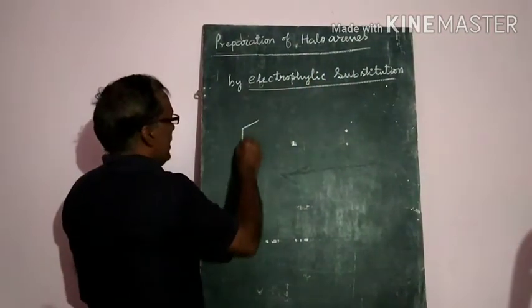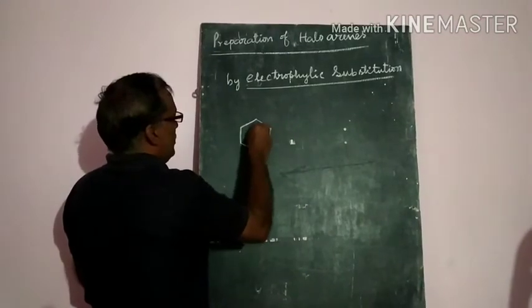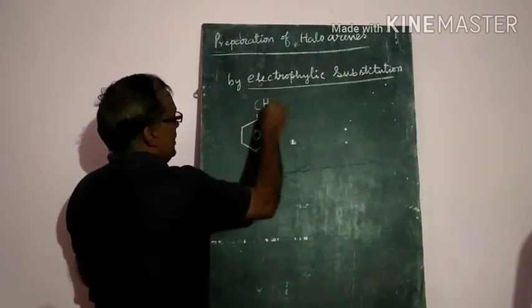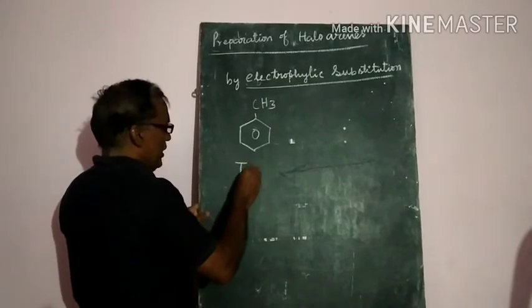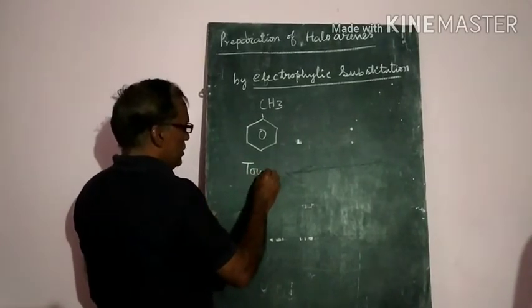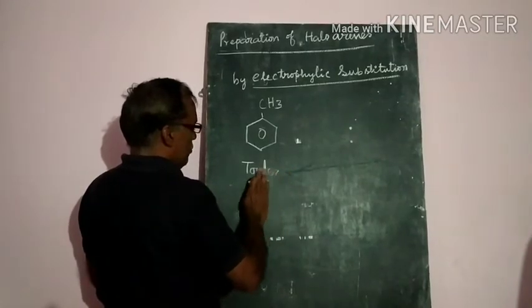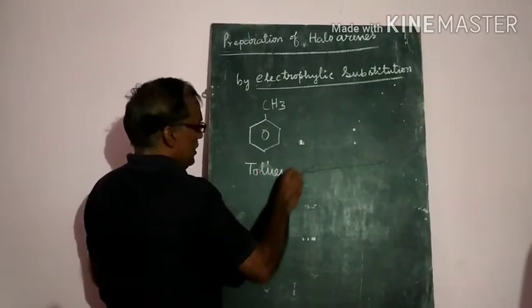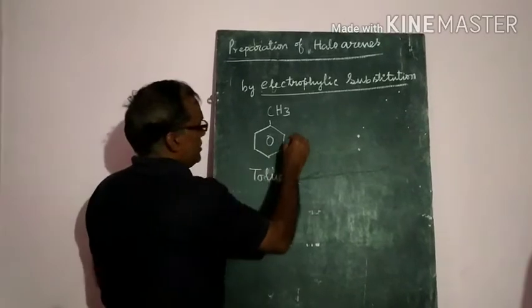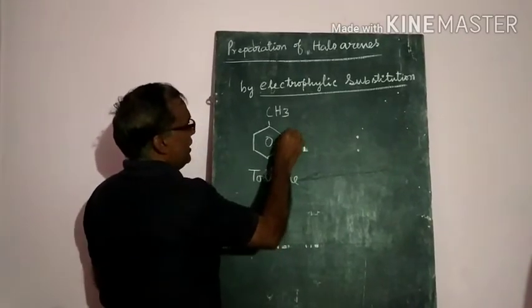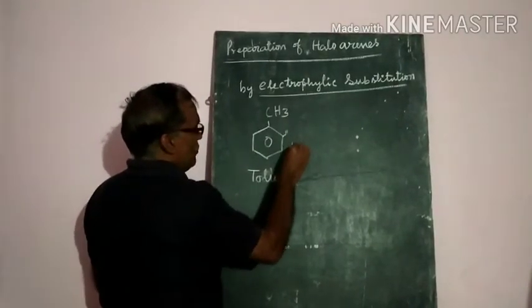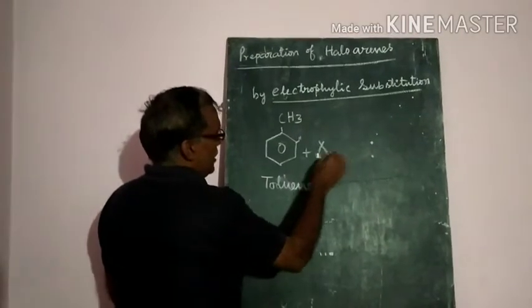Example, let us take one compound which has CH3. This is called toluene or methylbenzene. Here hydrogen is there, here hydrogen is there. This will be treated with chlorine.